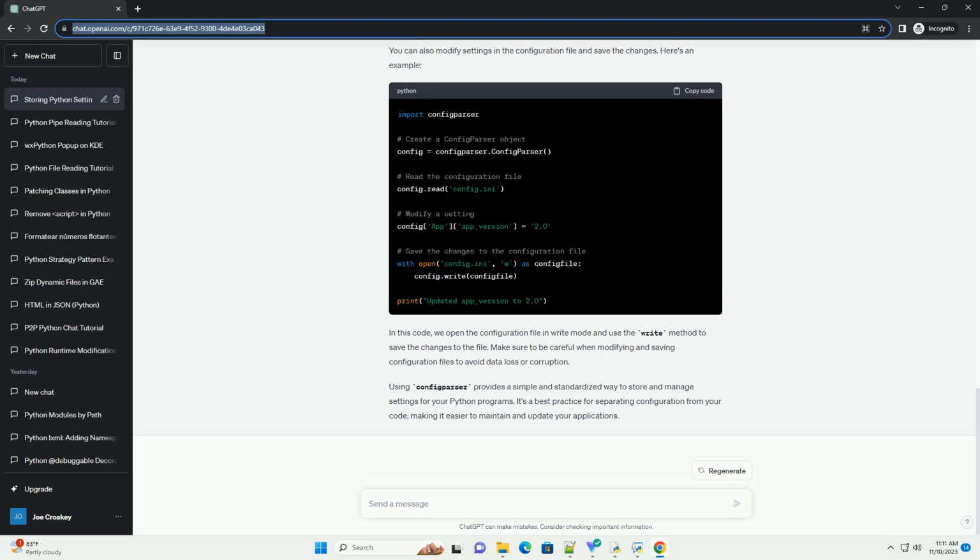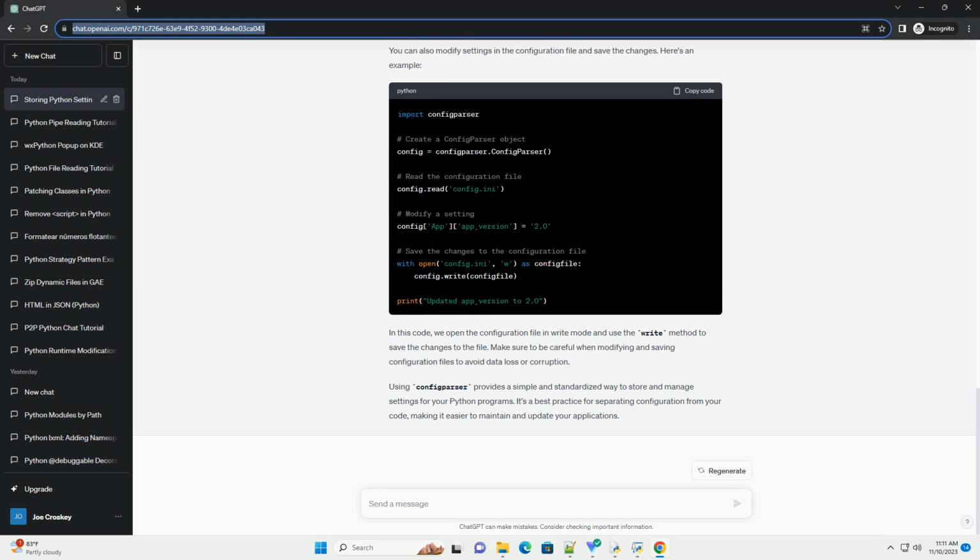To read settings from the configuration file, you can use the configparser module. Here's an example of how to do this. In this code, we import the configparser module, create a configparser object, read the configuration file, and access settings from the sections using the section name and the key within square brackets.